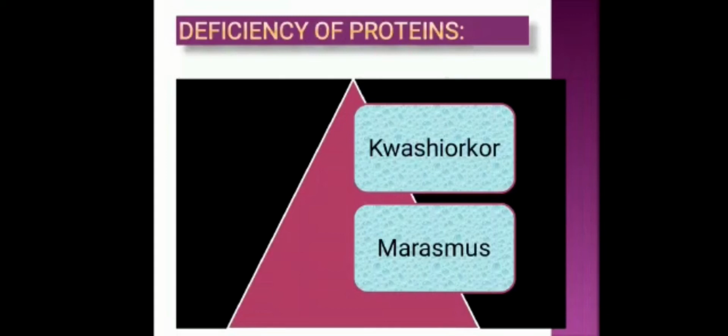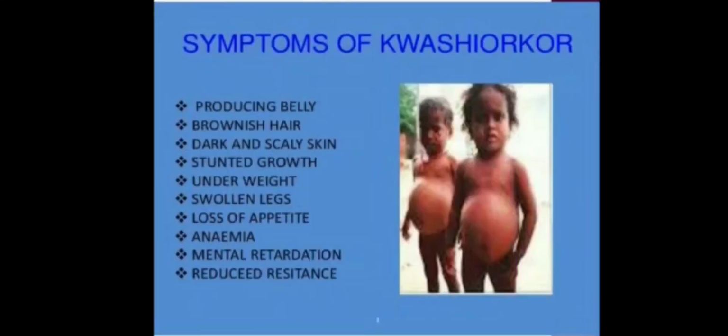Kwashiorkor: now the difference is this. When there is a deficiency of protein in the diet of small children, it causes kwashiorkor. And when there is a deficiency of protein as well as carbohydrate in the diet of small children, then it causes marasmus. Now what is the difference between these two diseases? See, with the help of the picture you can easily relate it.